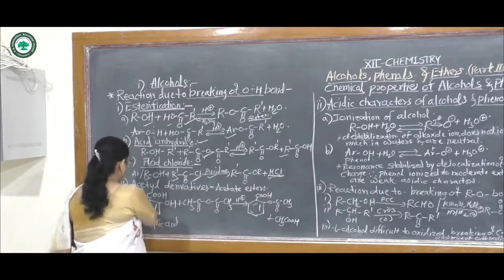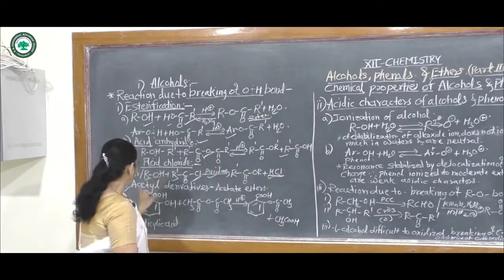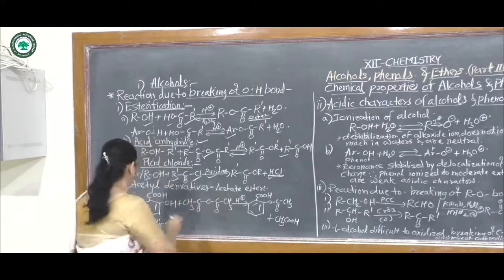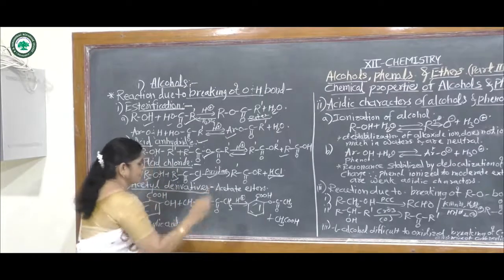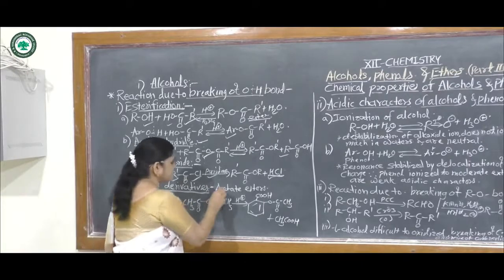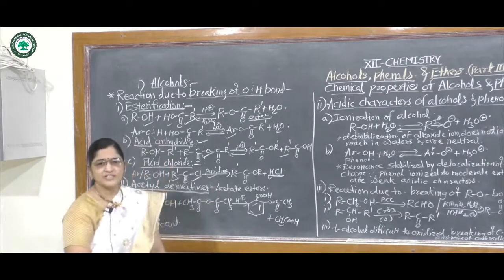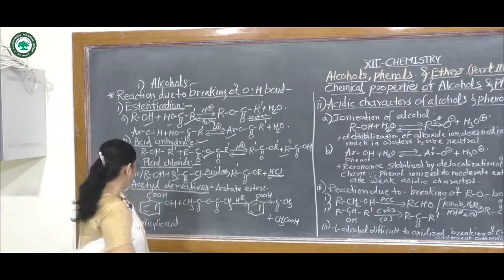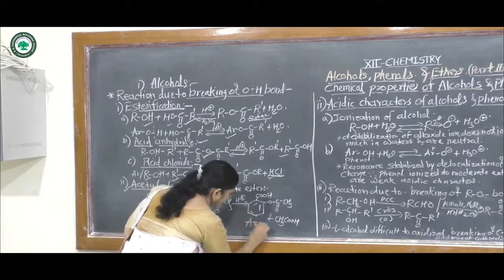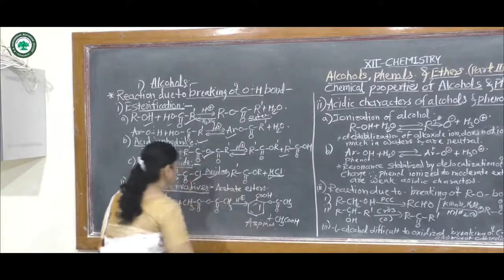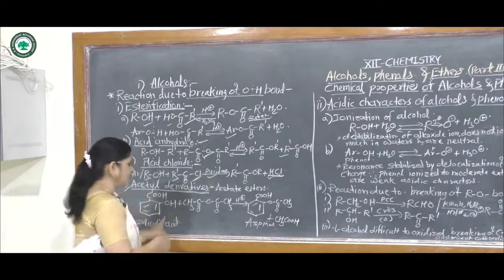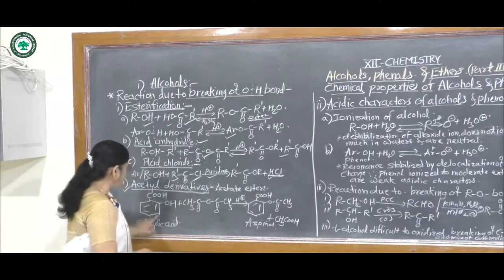Then the second one, acetyl derivatives. What is an acetyl derivative? Acetyl derivatives are acetate esters of alcohols and phenols. For example, aspirin. Aspirin is the acetate derivative of salicylic acid. This is salicylic acid.